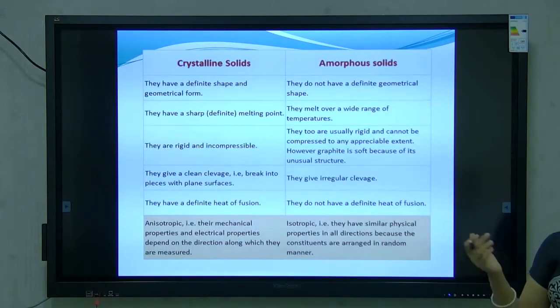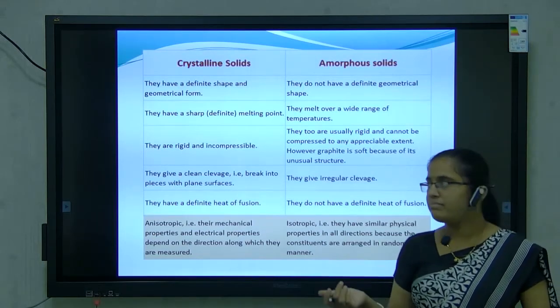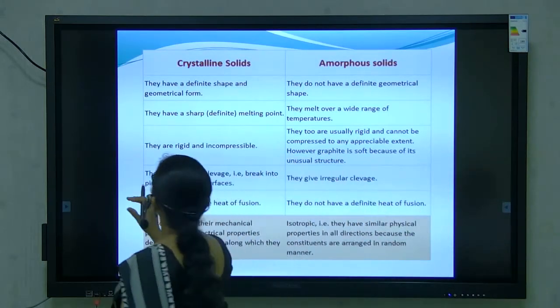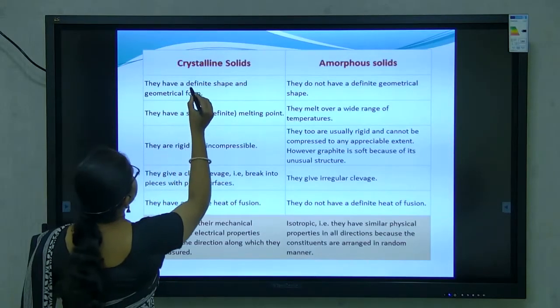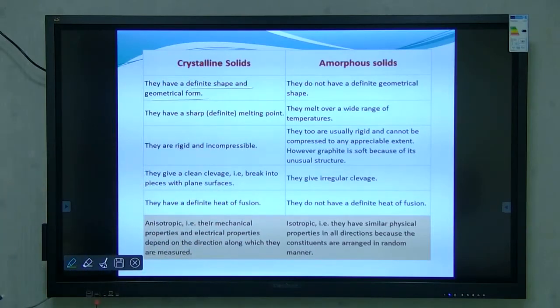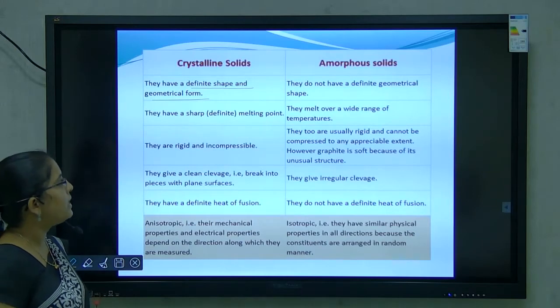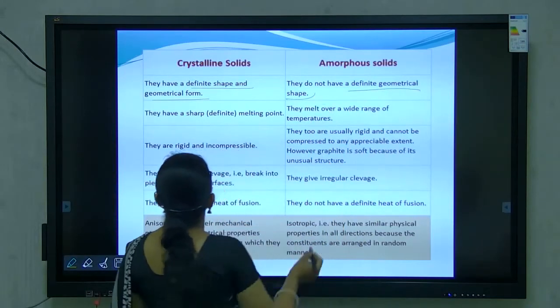Now, the question is: distinguish between crystalline solids and amorphous solids. What is the first point? Crystalline solids have definite shape and geometrical form. But due to particle arrangement, amorphous solids do not have definite geometrical shape.